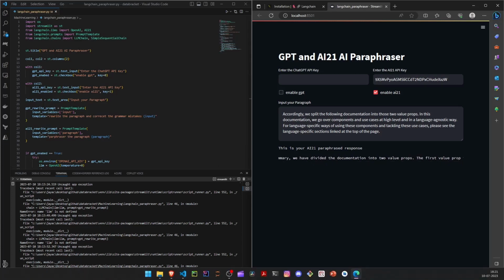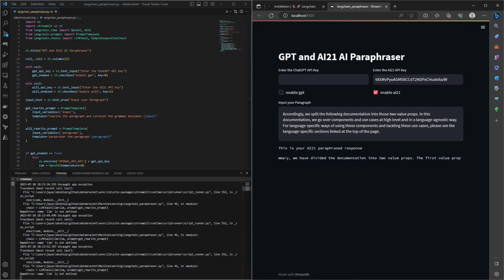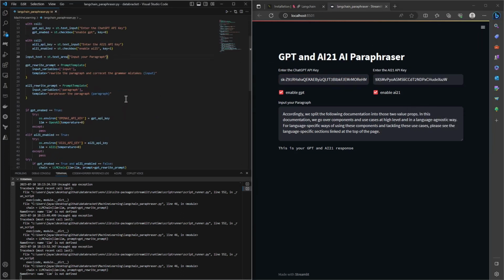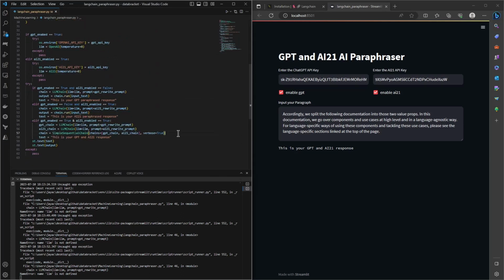And if we are to enable both of them, let me get the key for GPT once again, and we can feed them both at once. And this is the GPT key, and I'm going to enable the GPT. It's going to say that this is your GPT and AI21 response. And why are we not seeing any output? What did we mess up? Okay, I'm really sorry, my bad.